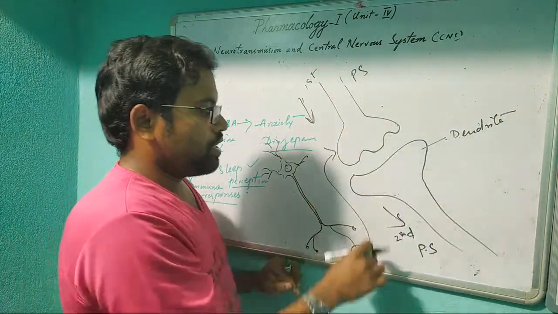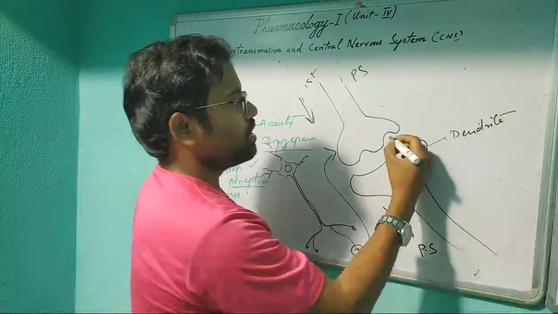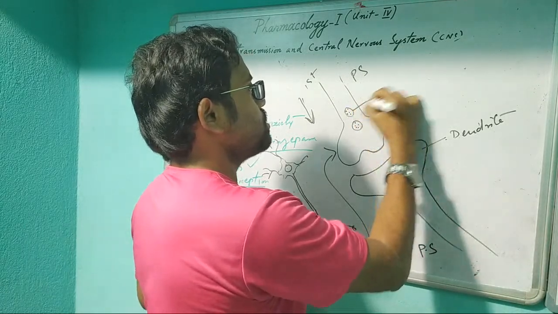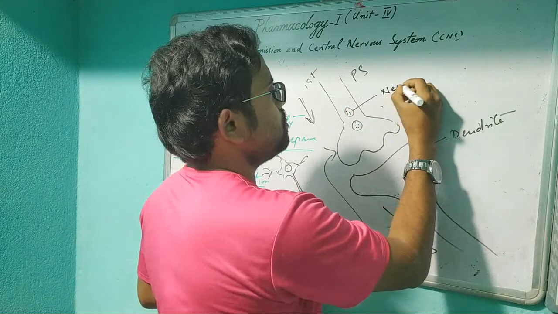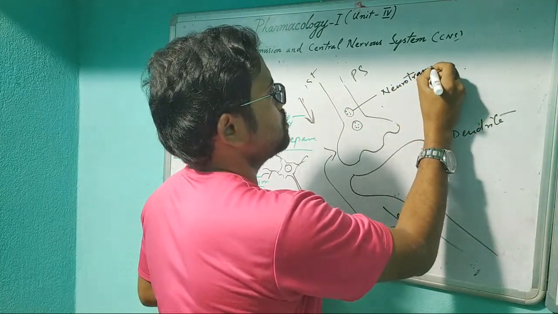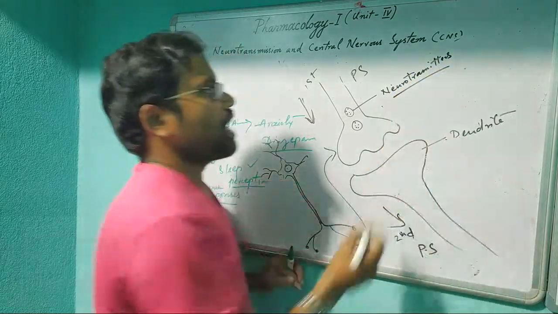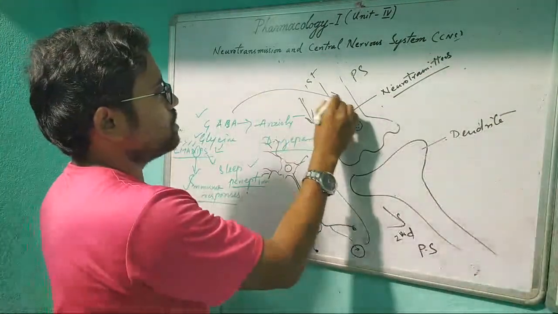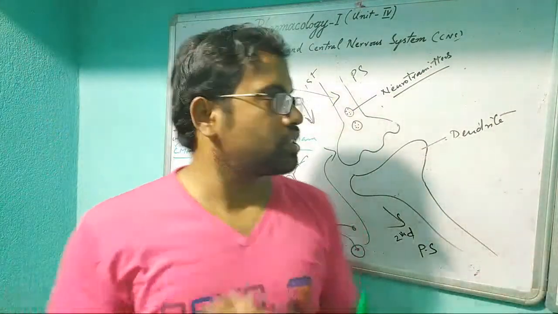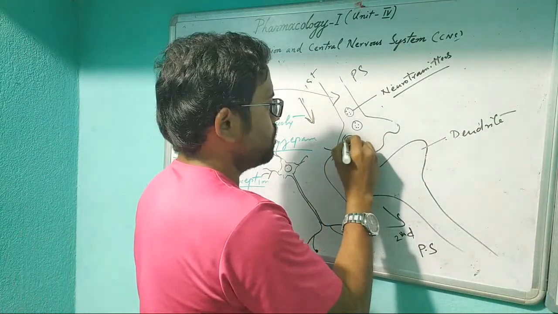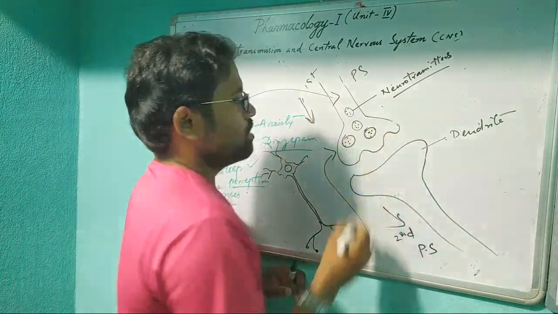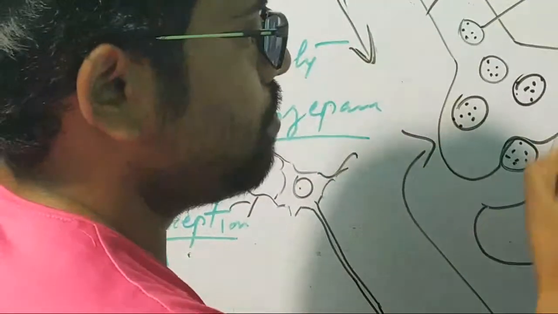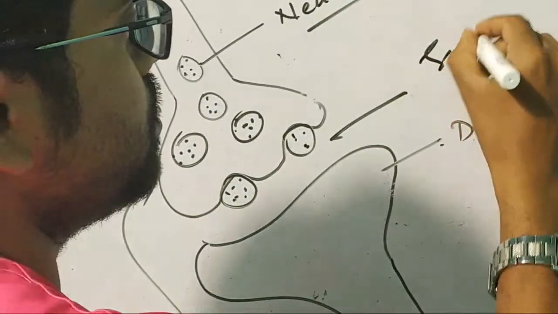This one I told you. Here vesicles are present. These are the vesicles which contain neurotransmitters. According to the type of neurotransmitter we need, if it is GABA, then GABA neurotransmitters are enclosed in the vesicles. So many vesicles are there. Now these vesicles will come out from here like this, and this is the synaptic cleft.